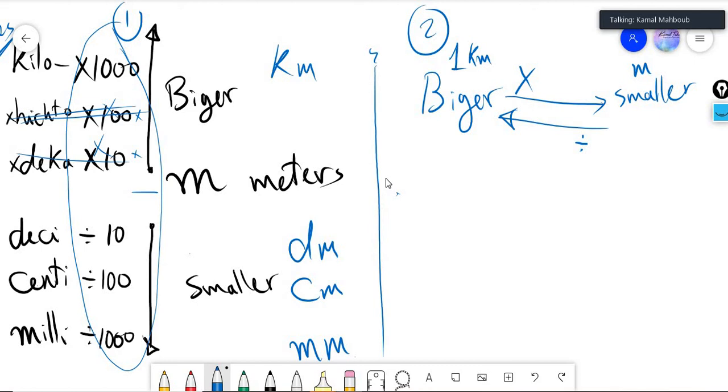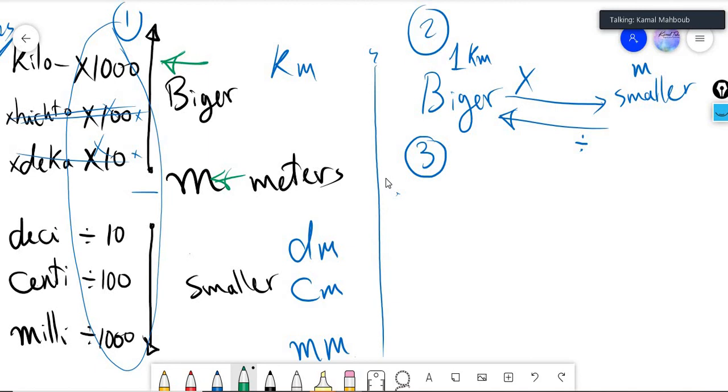Now the third step is to count how many steps you will use. For example, we want to convert from 1 kilometer to meters. Where is the kilometer? Here, that is the kilometer. Where is the meter? That is the meter.